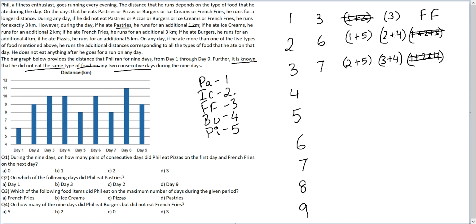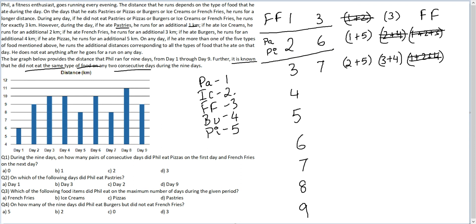Now if he had taken 2 plus 4 on the prior day, 2 plus 5 would also get cancelled, 3 plus 4 would also get cancelled. So he cannot take 2 plus 4 on the previous day, and therefore the consumption on day 2 will necessarily be 1 plus 5, and this 1 plus 5 is pastries plus pizzas. I should write it here, pastry and pizza, and here you have French fries. So on day 1 we have French fries, on day 2 we have pastry and pizza.